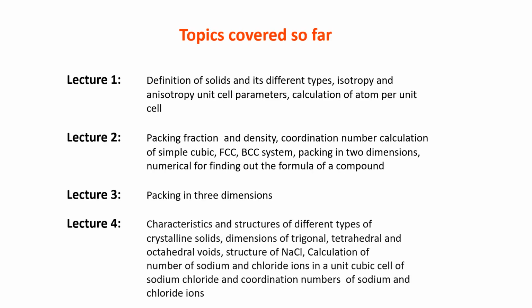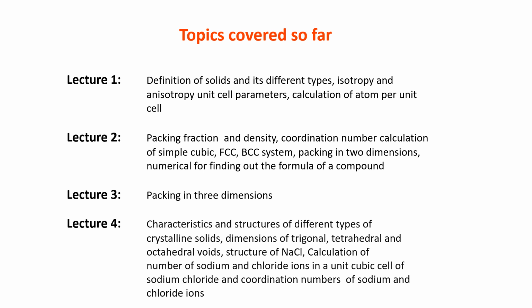Topics covered so far. In Lecture 1, we have done definition of solids and its different types, isotropy, anisotropy, unit cell parameters, calculation of atoms per unit cell.